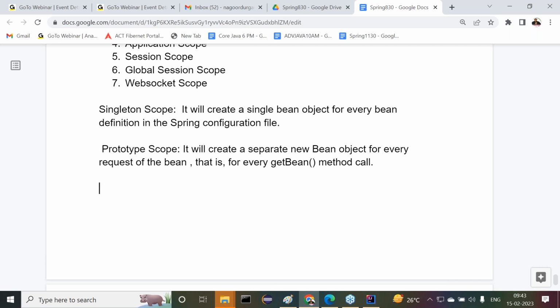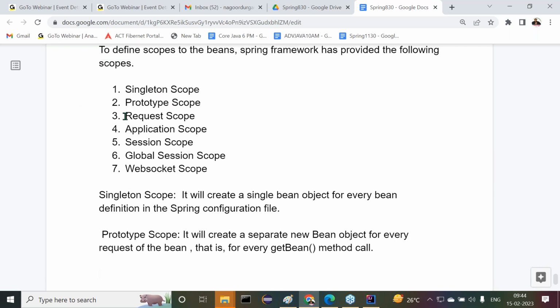But here, what is the meaning of prototype? The meaning of prototype is that every time the getBean method is called, a separate bean object will be created. Got my point? We provide the configuration only one time in the Spring configuration file, but we are calling the getBean method 10 times, so 10 objects are going to be created. This is the meaning of prototype scope. Of course, in the core module, in our discussion we only need these two, but to remind you of things, I want to give some demonstration. Understand?